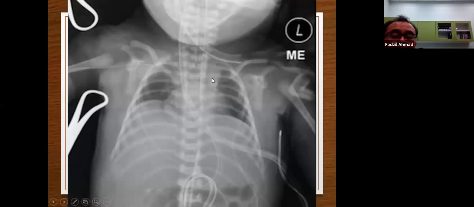Here, anybody notice? The baby is intubated, ventilated. What do you notice about the lung size?